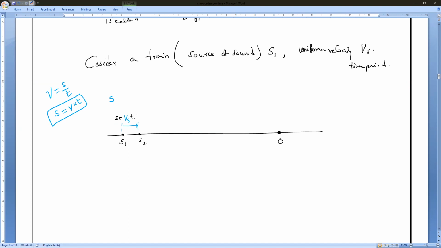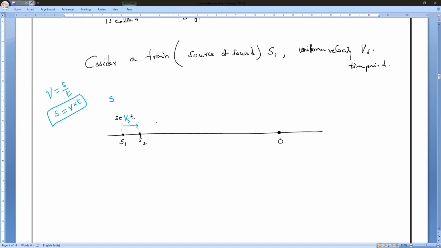Now let V be the velocity of sound and lambda the wavelength. T is the time period of the sound wave. So consider the time interval between the generation of two waves. When the train is at S1 the distance is different, and when it travels from S1 to S2 the distance is different.